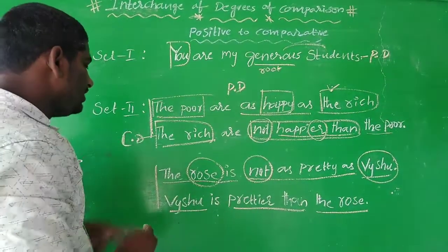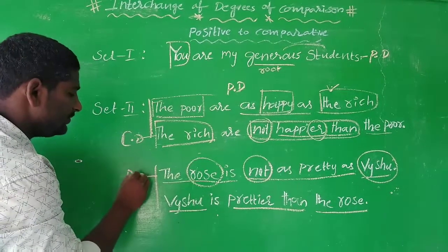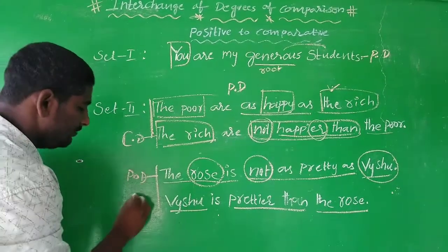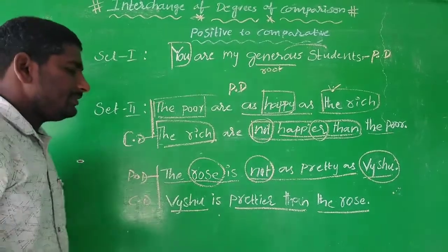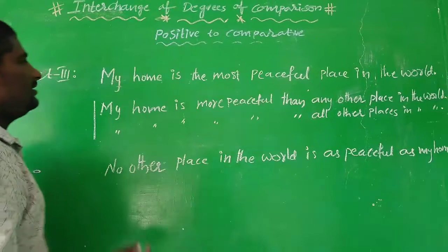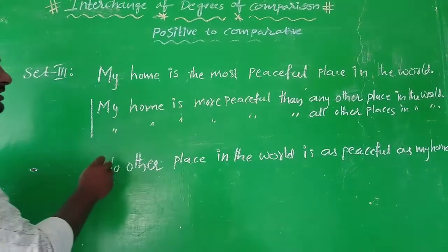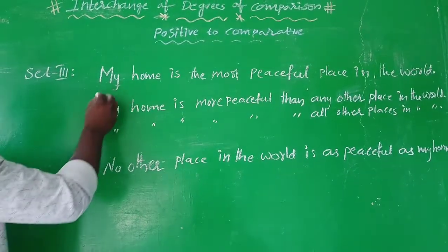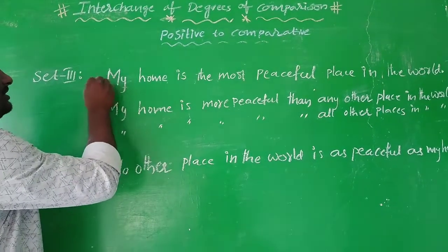So these three sets are going. So this is the positive degree and this is comparative degree. Let us understand another set of sentences. You see here I have provided three sets of sentences, and let's see first the first sentence.